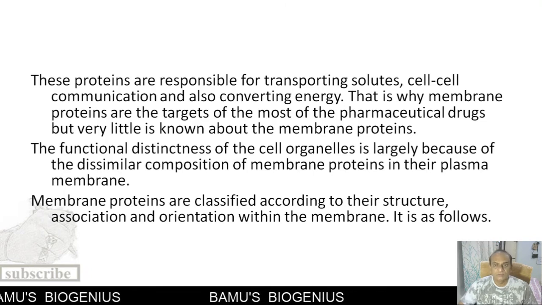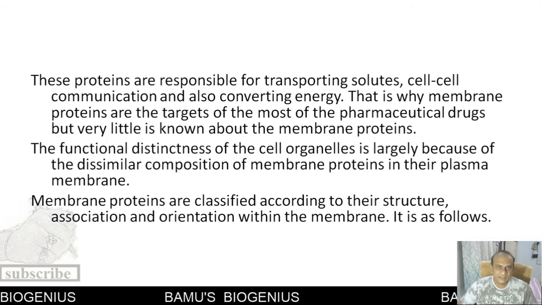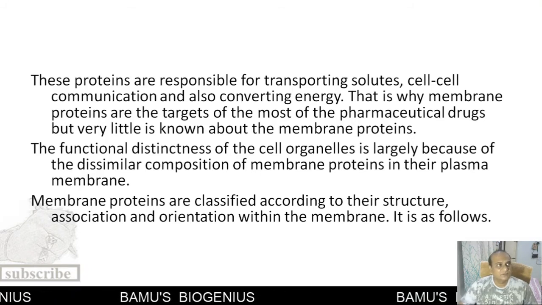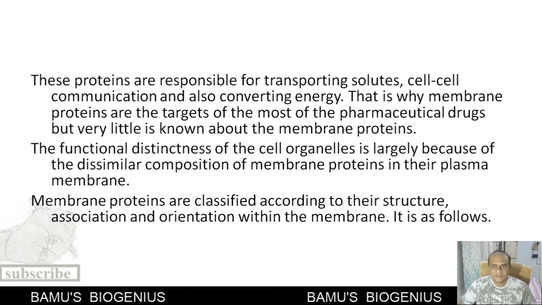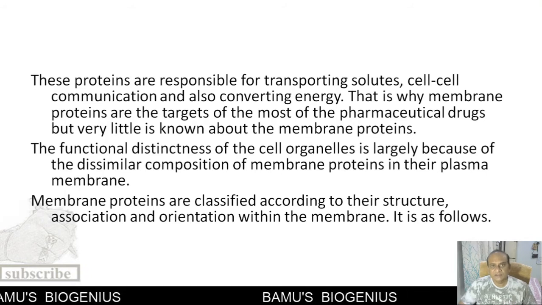Now we know that the cellular organelles show different kinds of functions. For example, the lysosomes have a specific type of function. Endoplasmic reticulum is having a specific type of function. Why is there a functional distinctness in the cellular organelles? How is this carried out?